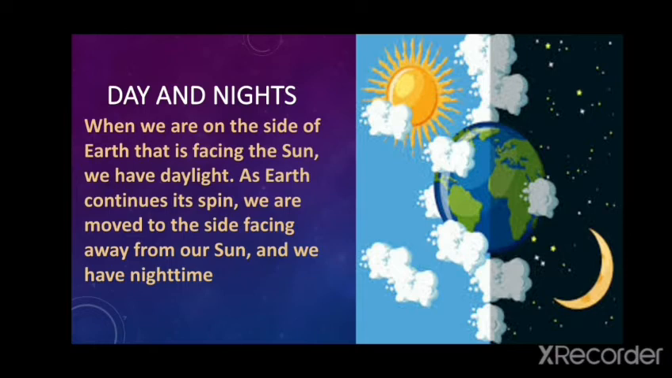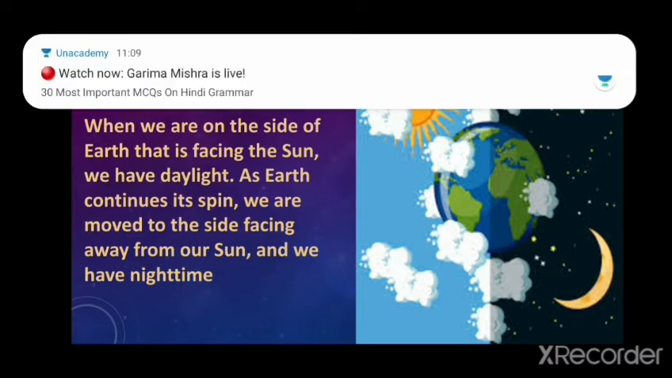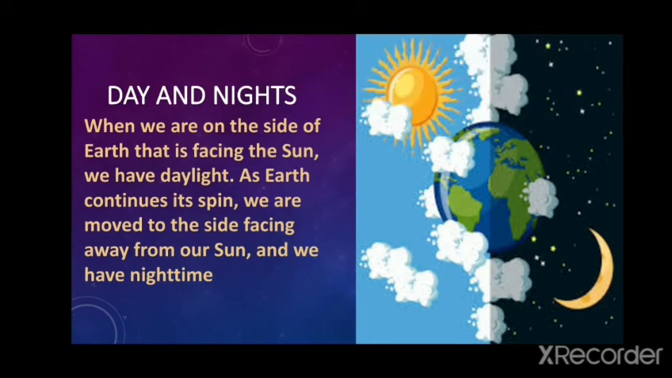When we are on the side of earth that is facing the sun, we have daylight. As earth continues its spin, we are moved to the side facing away from our sun, and we have night time.